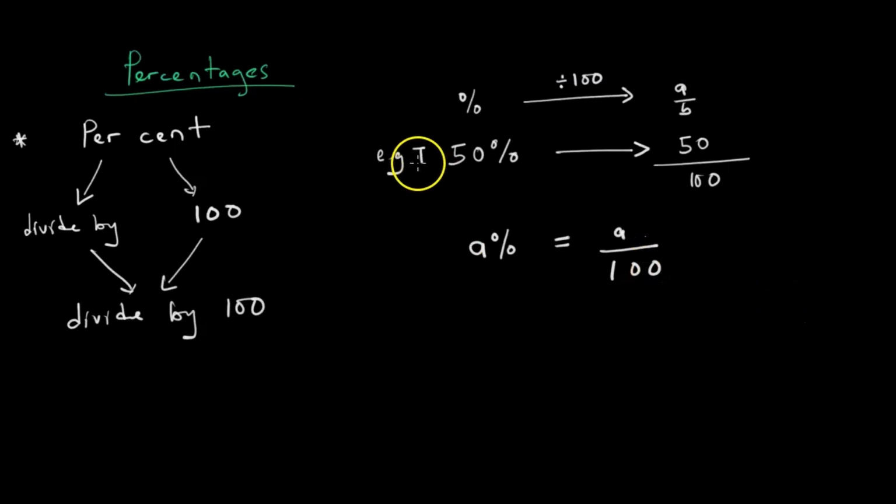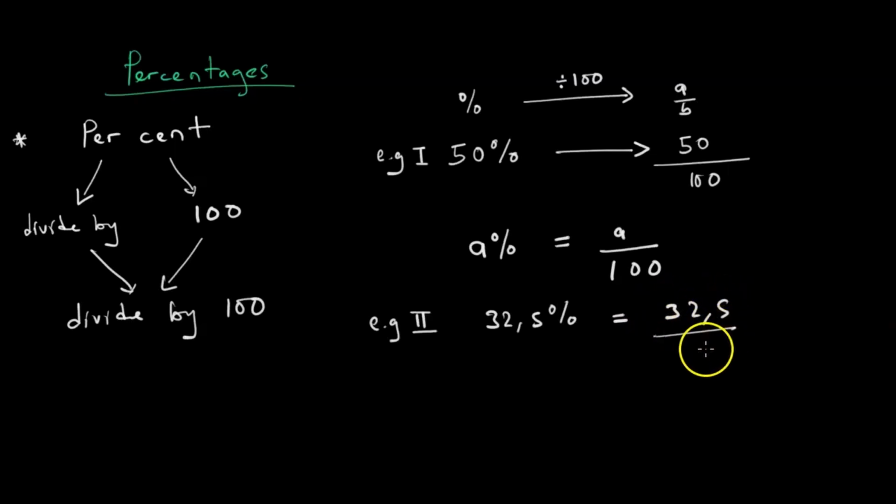And going to our second example, let us say 32.5% is equal to 32.5 over 100. And I want you to show in your own spare time that this reduces to 13 over 40.